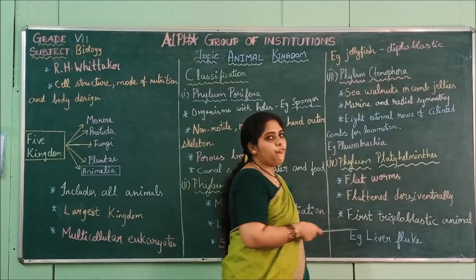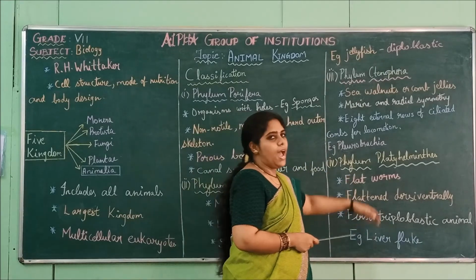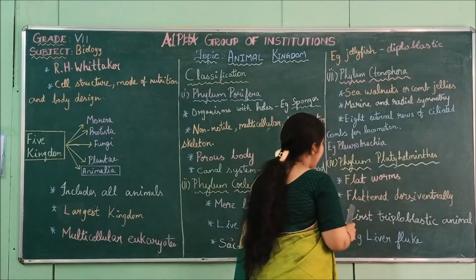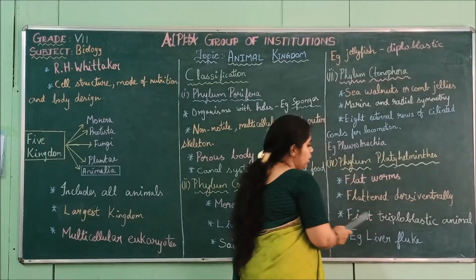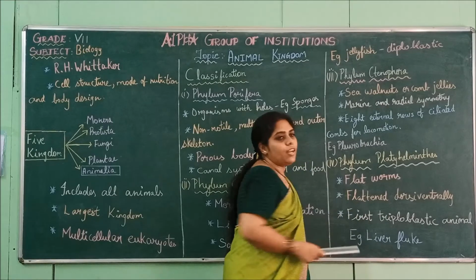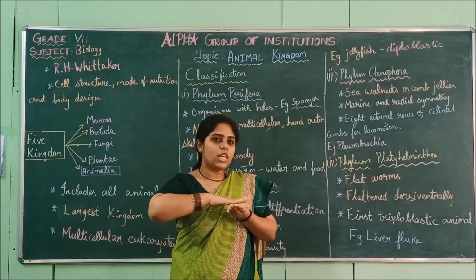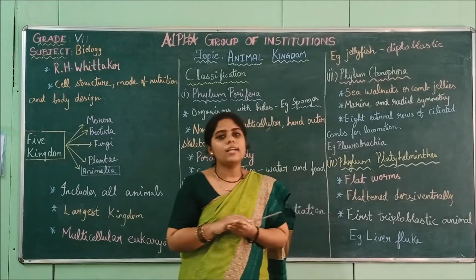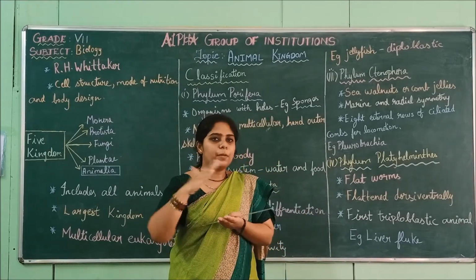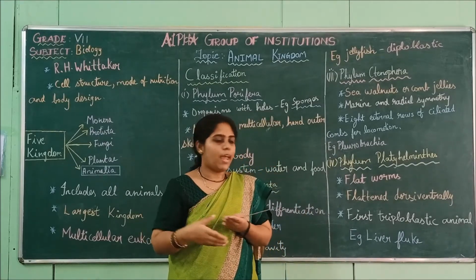Next is phylum Platyhelminthes. All the flatworms come under Platyhelminthes, and they are flattened dorsiventrally. They will be very flat on the upper and lower side. Both the sides will be flattened.